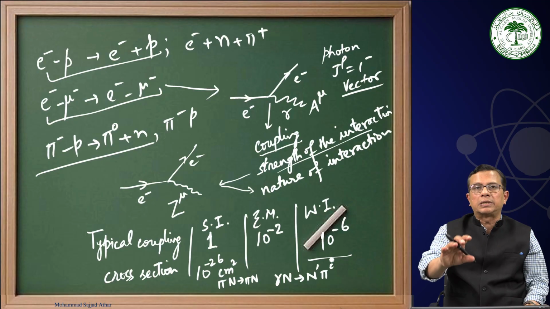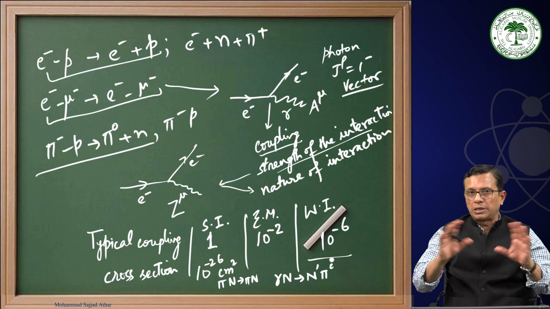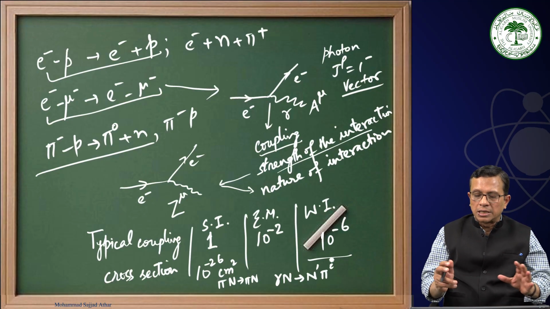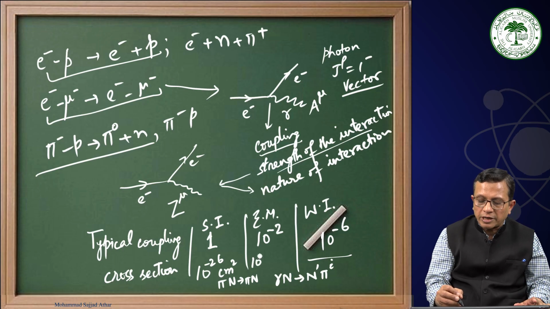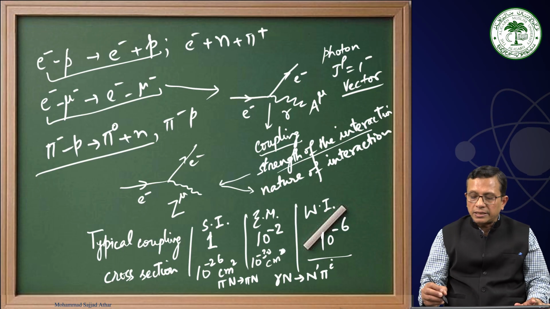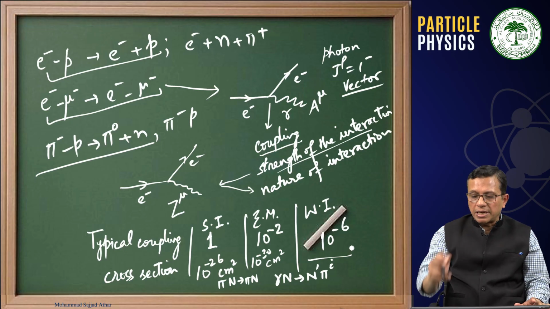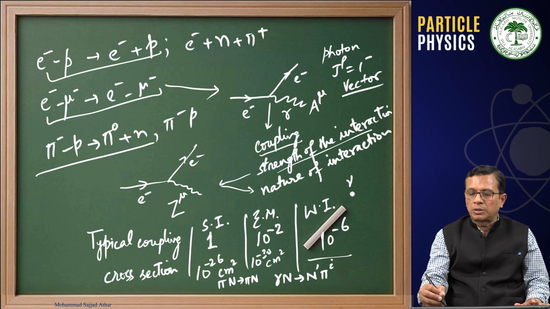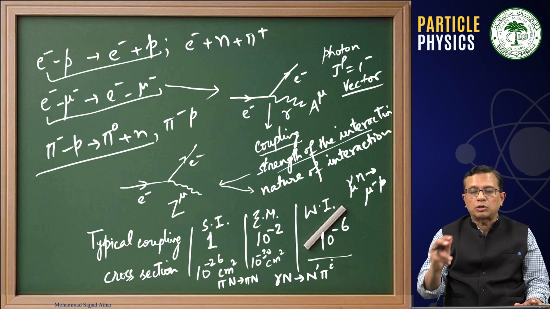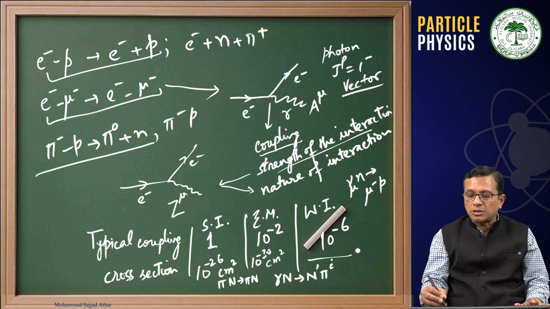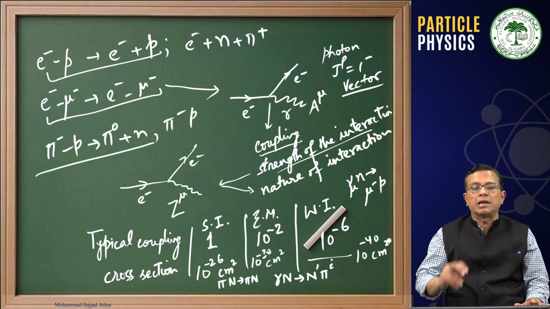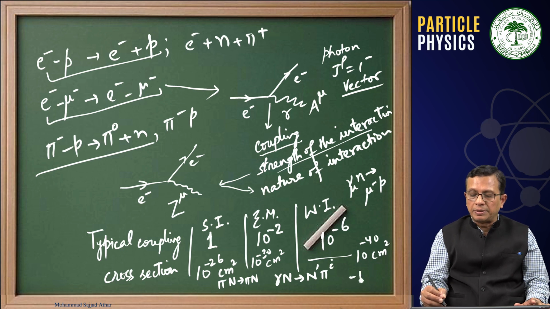We have to look at the charge of the particles. We know we have to conserve charge. Then this will be of the order of 10 power minus 30 centimeter square. And in the case of a weak interaction process, if we are talking about say nu mu scattering on the neutron target, and we have a muon and a proton in the final state, then this cross section will be of the order of 10 power minus 38, 10 power minus 40 centimeter square.